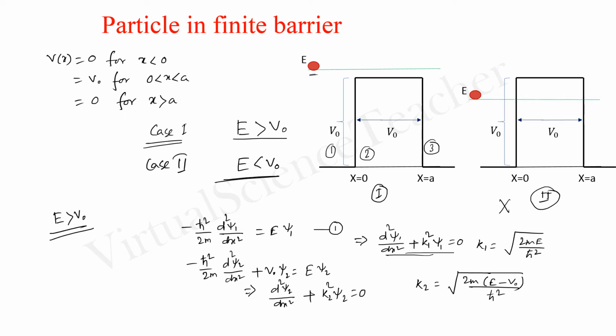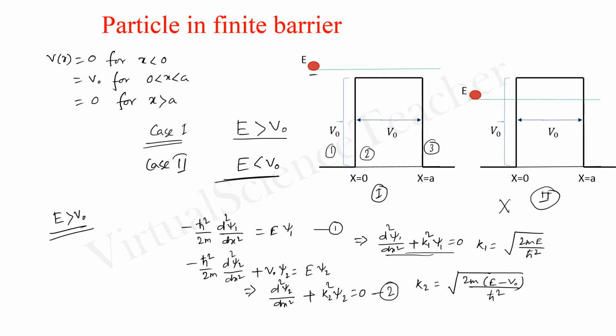Now why am I interested in writing E minus V0? Because we have considered the case for E greater than V0. That means E minus V0 is a positive term. If V0 is greater than E, that means for the second case we will write V0 minus E instead of E minus V0. So this is for case 2.